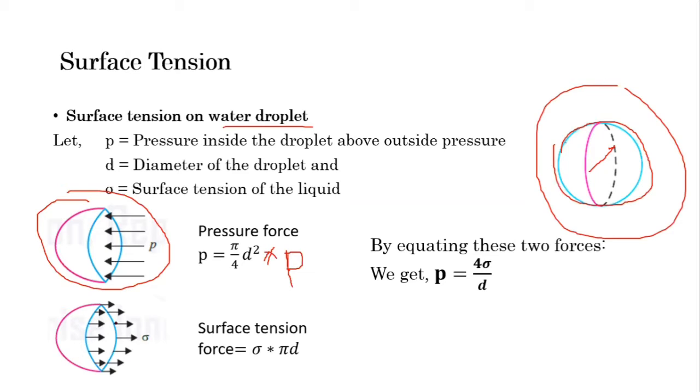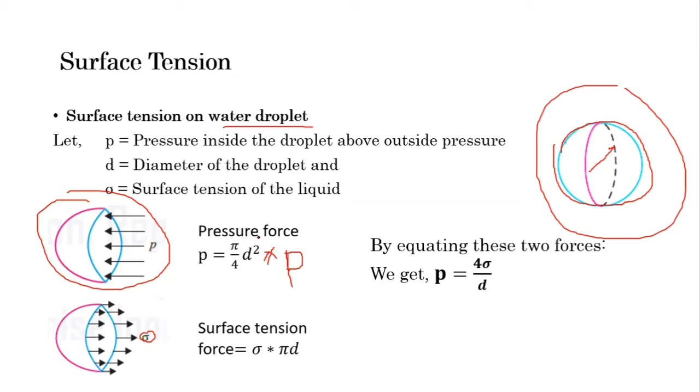After cutting in the vertical position, you can see the surface tension acts on the periphery of the circle. According to the definition, surface tension force equals sigma into length. Sigma is the notation, the surface tension force per unit length, multiplied by this length, pi d.